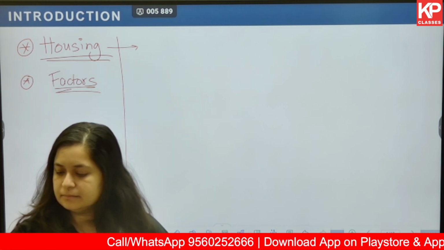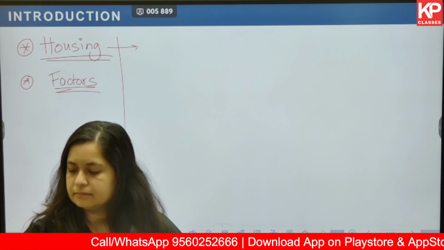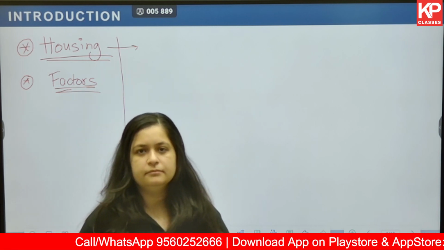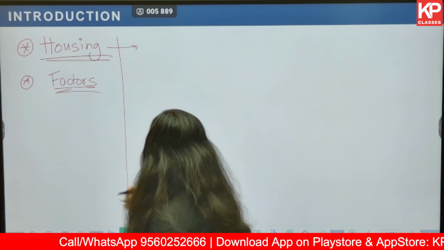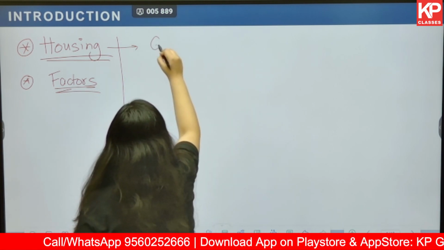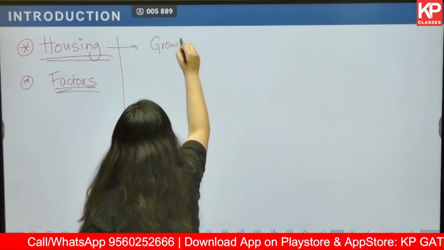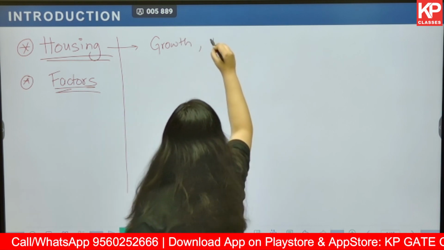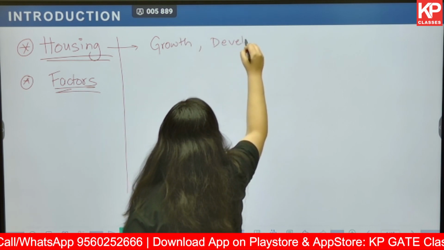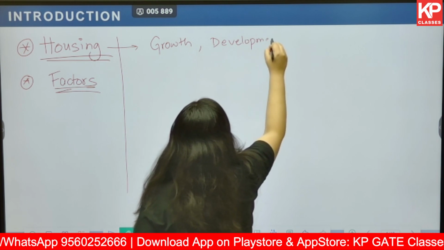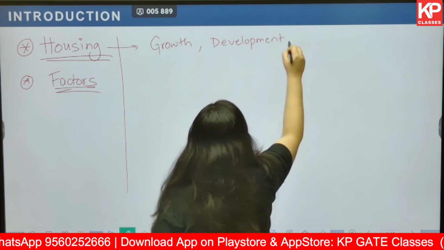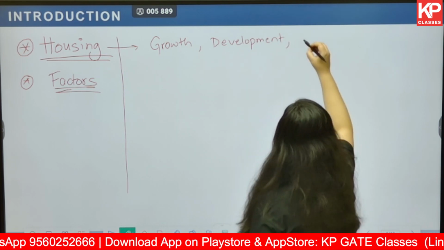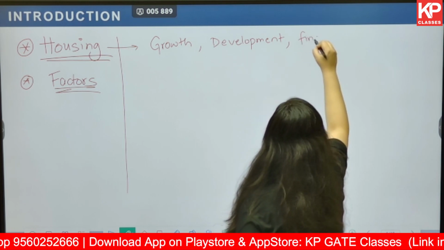Can you tell me? Correct. We are able to understand the growth of that particular area. We are able to understand the development of that particular area, or the overall income or finances of that particular area.